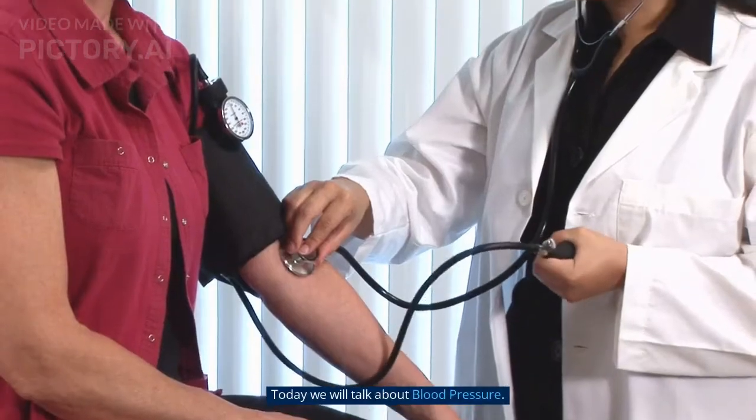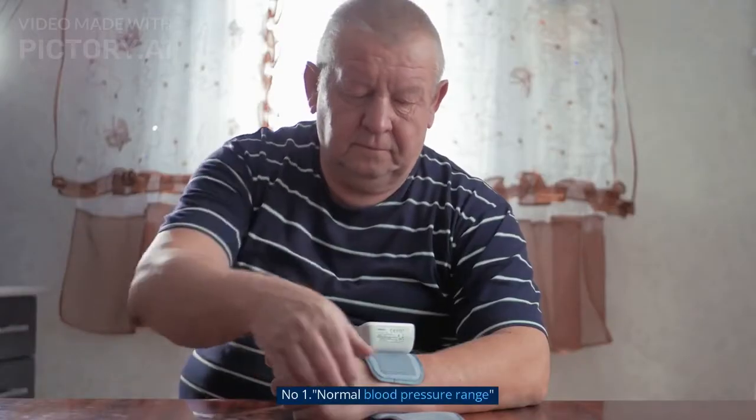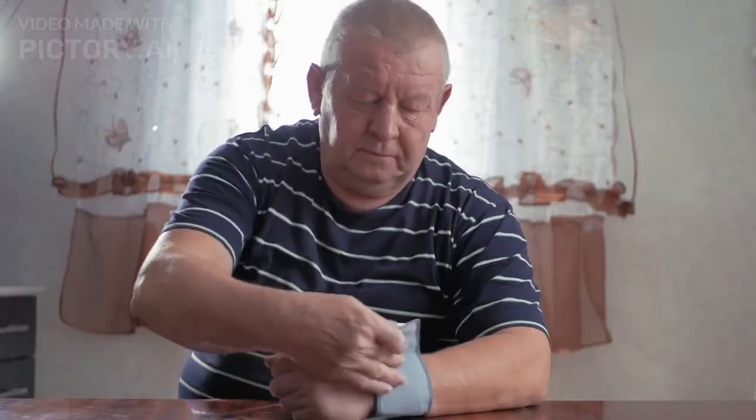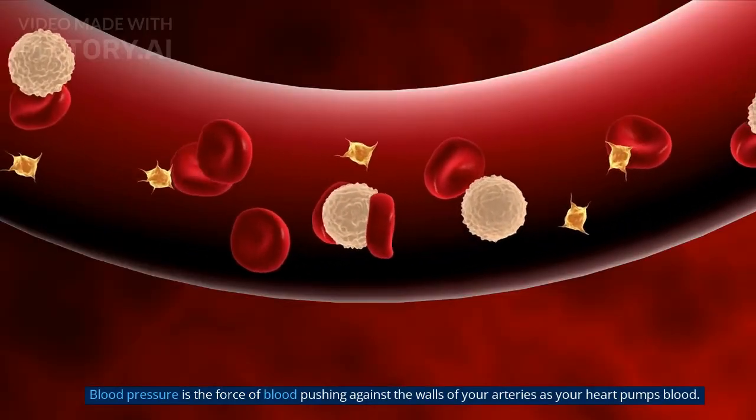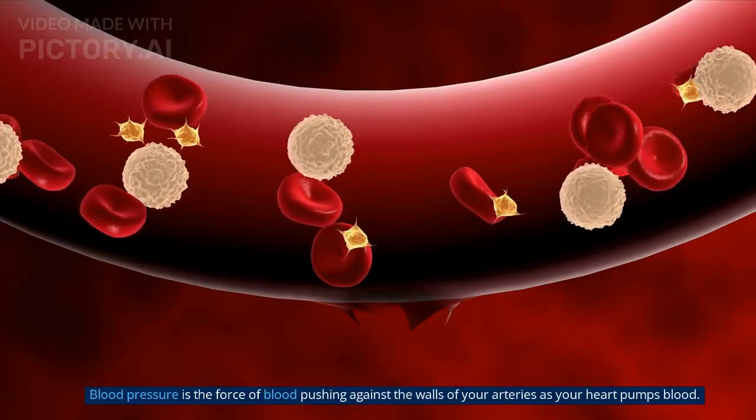Today we will talk about blood pressure. Number 1. Normal blood pressure range. Blood pressure is the force of blood pushing against the walls of your arteries as your heart pumps blood.